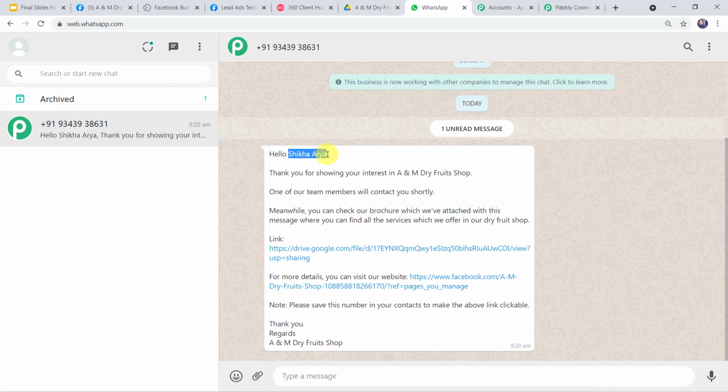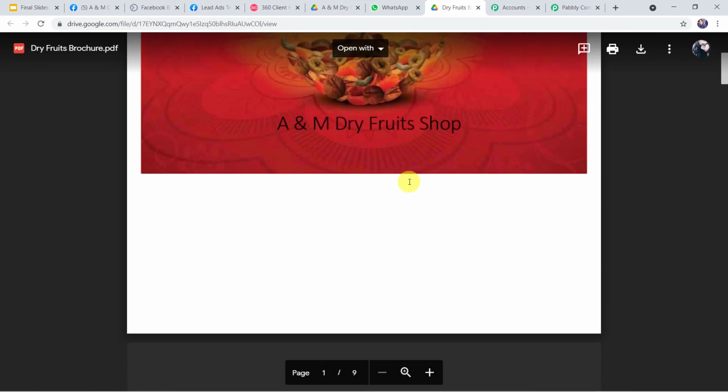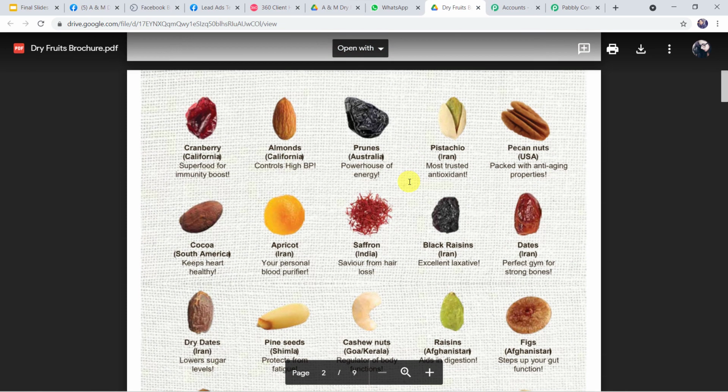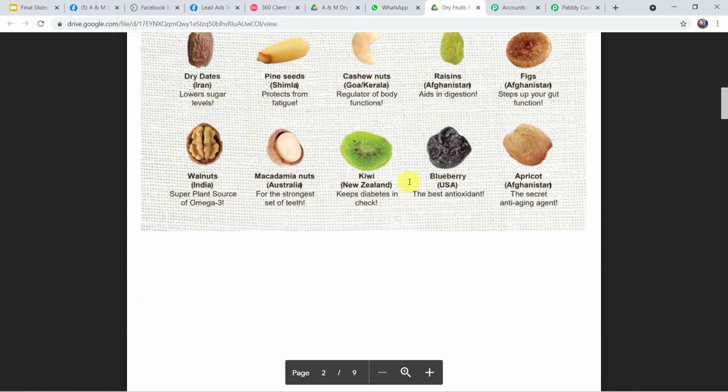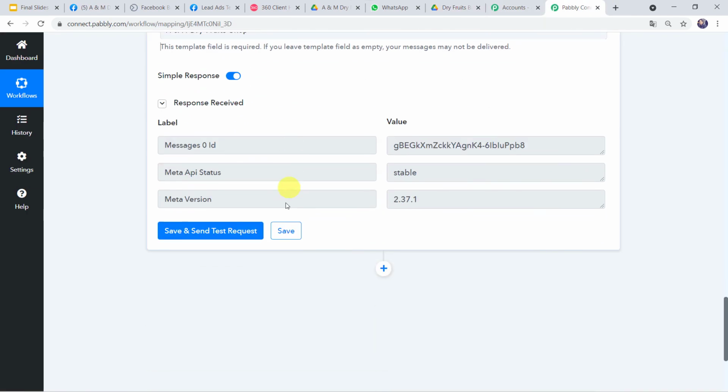Now this was the first body field value, Shikha Arya. We have given the customer name. This was the second value, A&M Dry Fruit Shop. The third we have given was Dry Fruit Shop. Fourth we have given was the link. Fifth we have given was the website address. And the last value we have given was the business name once again. So in this way we can see that all the values of the body fields are correctly displayed over here in this message. Now let us check this link also. And here we can find a dry fruit brochure is shared on the WhatsApp number of the customer. Okay. So now let's go back to Pabbly Connect and let us just save this workflow first.